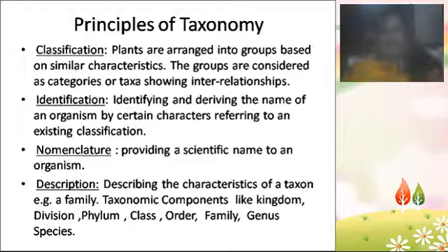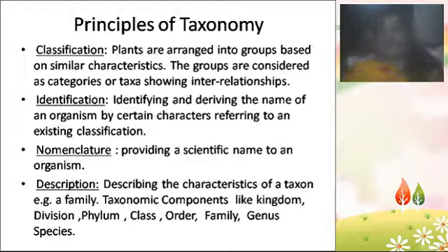So like that, dicots have three main primary characters, whereas monocots have three main primary characters. If a plant matches the category of the dicots, it will be kept under dicots. If a plant shows the characters of the monocots, it should be kept under monocots. So like this, the groups are made.